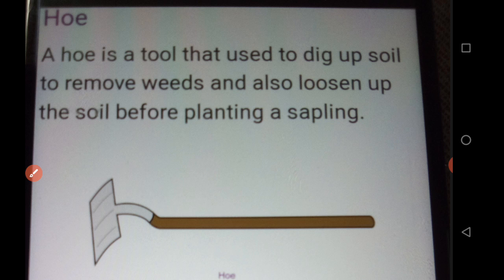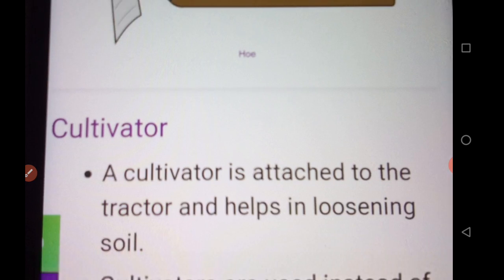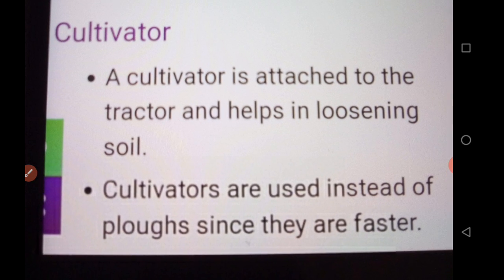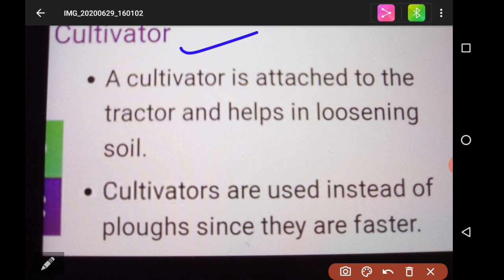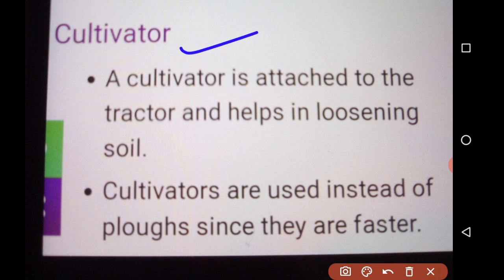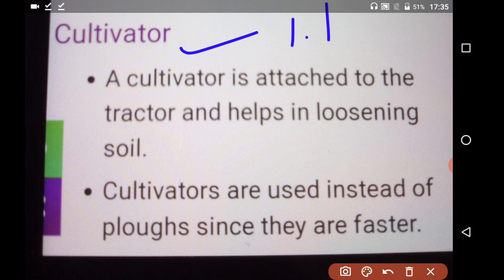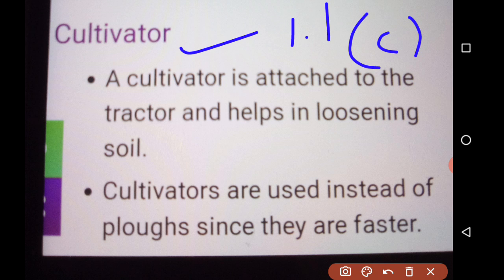Now the modern plowing methods you have here. The cultivator is the modern machine we are using. It is attached to a tractor. That is image 1.1c on page number 4, just below the hoe.